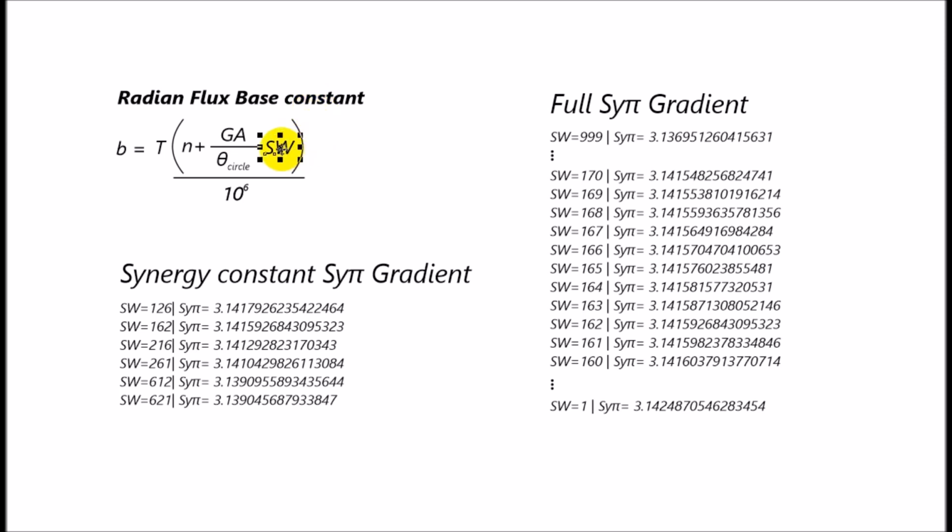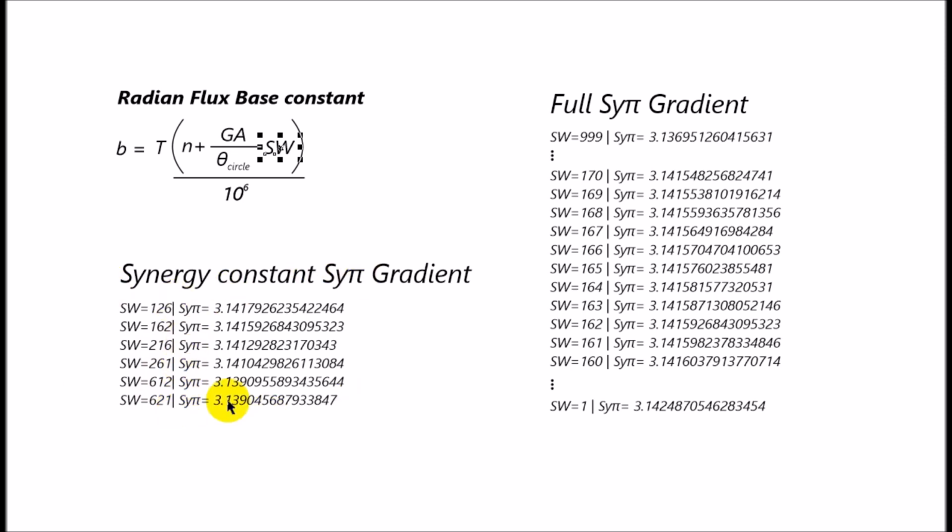And SW, I said, was the synergy whole number constant and acted as a gradient. And this is what I mean by that. So the synergy constant is any permutation of 162. So that can be 126, 162, 216, 261, 612, and 621.